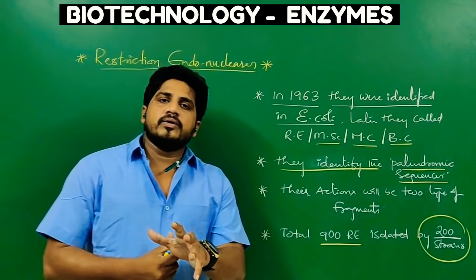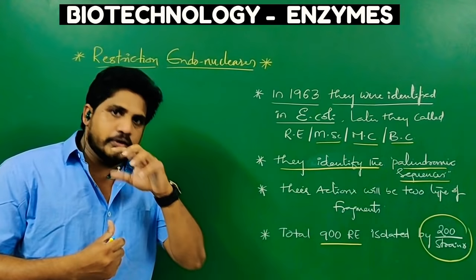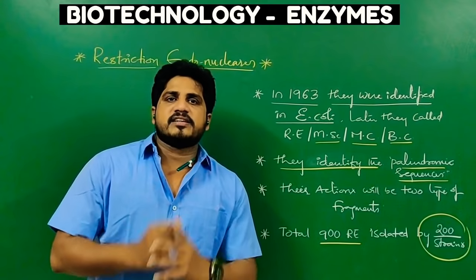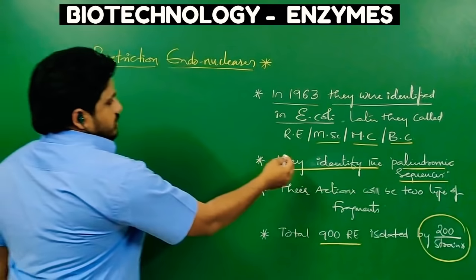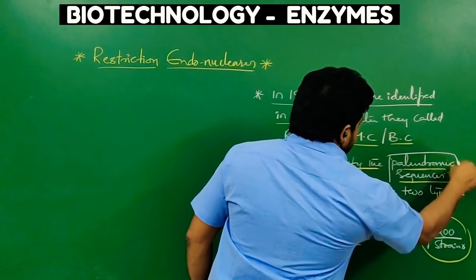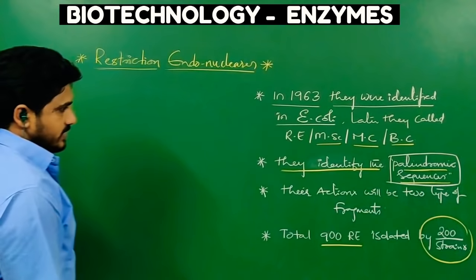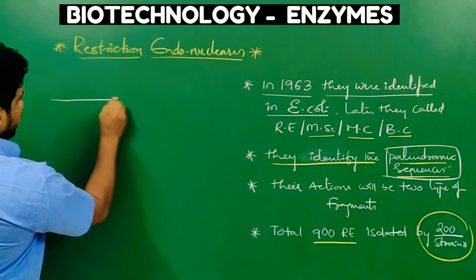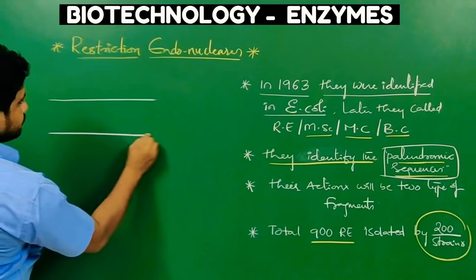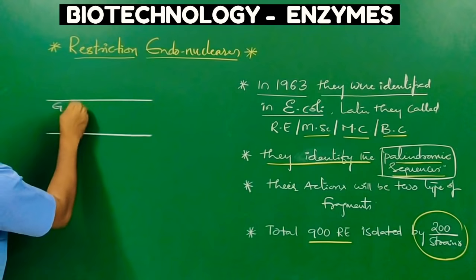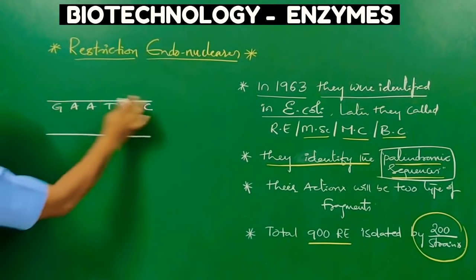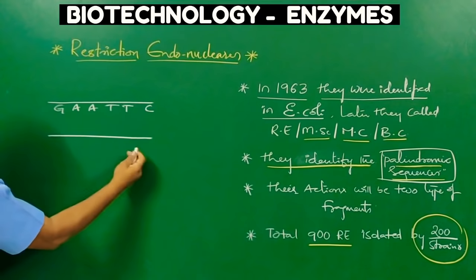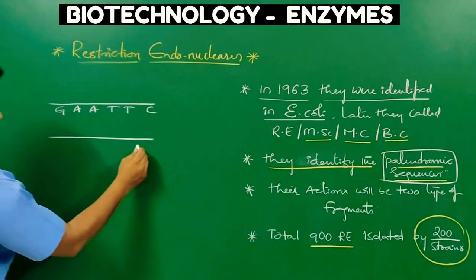Now I am going to tell you how these restriction endonucleases identify a certain sequence of DNA. Here I mentioned palindromic sequences. What are palindromic sequences? Let us see. If I take one DNA sequence, this is G, A, T, T, C, 5' to 3'. Then opposite to that, again 5' to 3', what will be there?